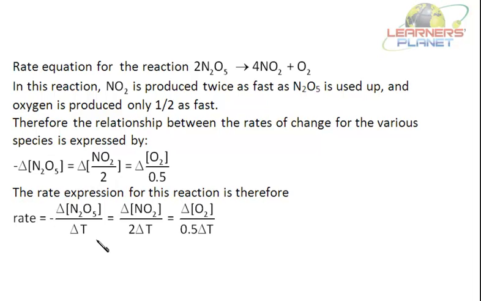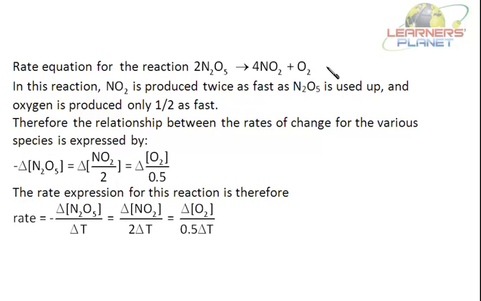So this rate expression can be written as minus of delta N2O5 by delta T, that is the rate of decrease in concentration of N2O5, is equal to the rate of increase in the concentration of NO2, because this is doubled, so 2 is taken below. This is half of the decrease in concentration of N2O5. It is half, so 0.5 is taken below. So this is the rate expression for this equation.